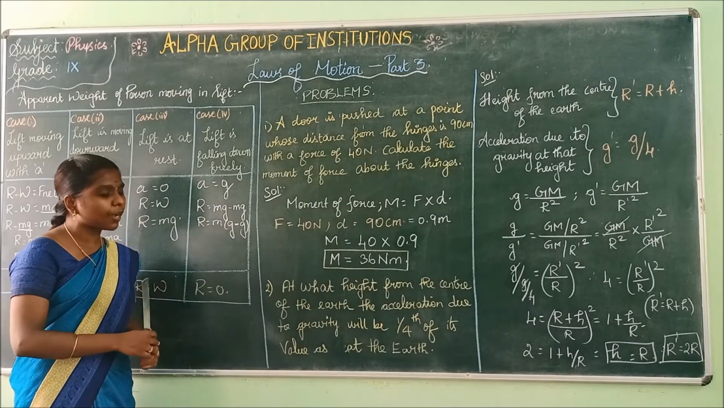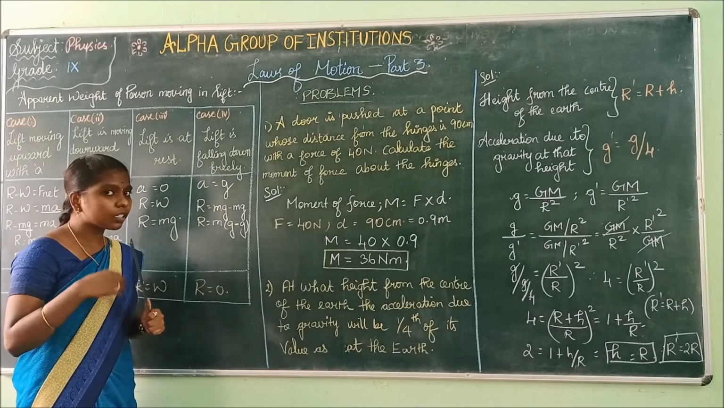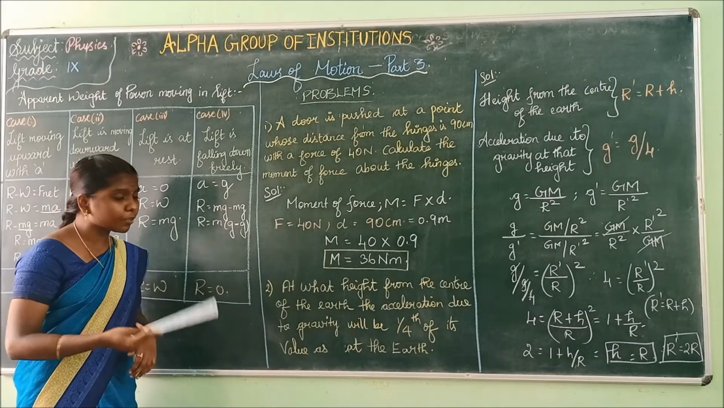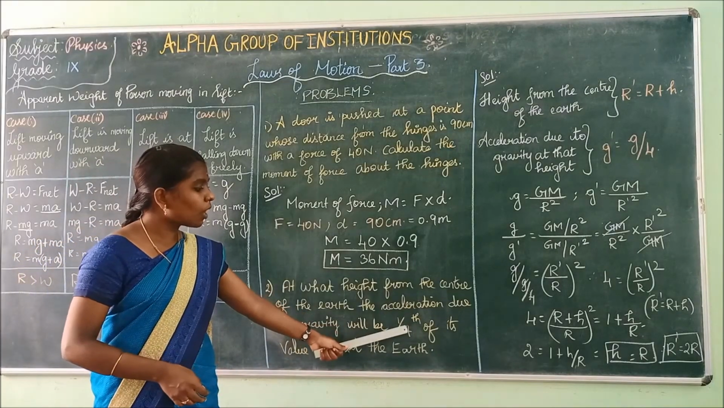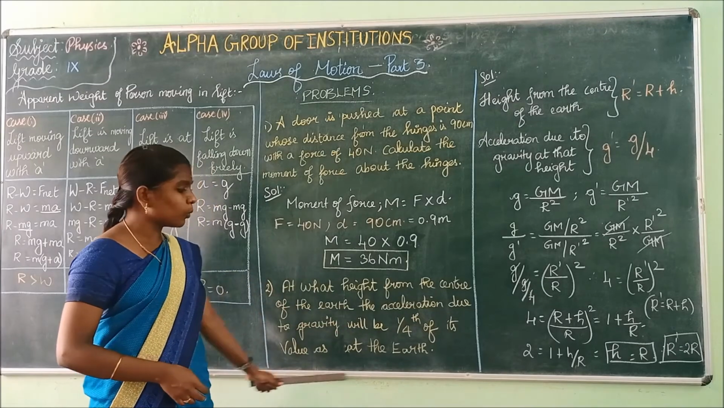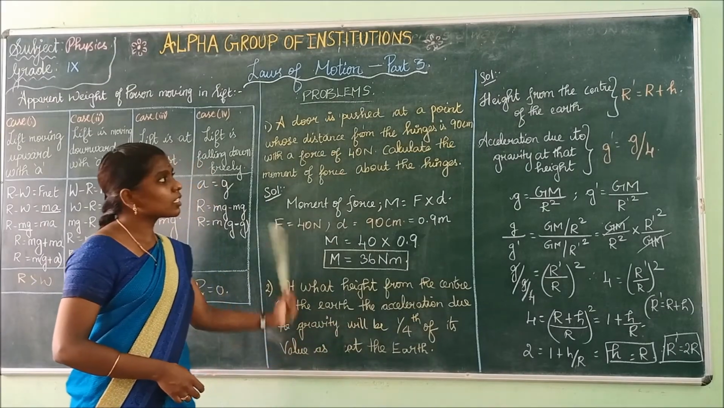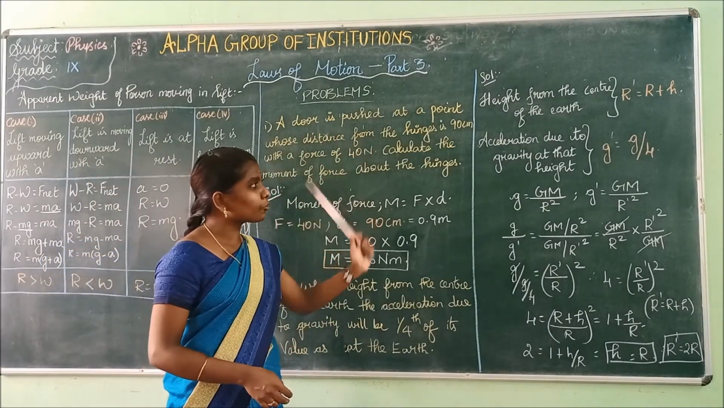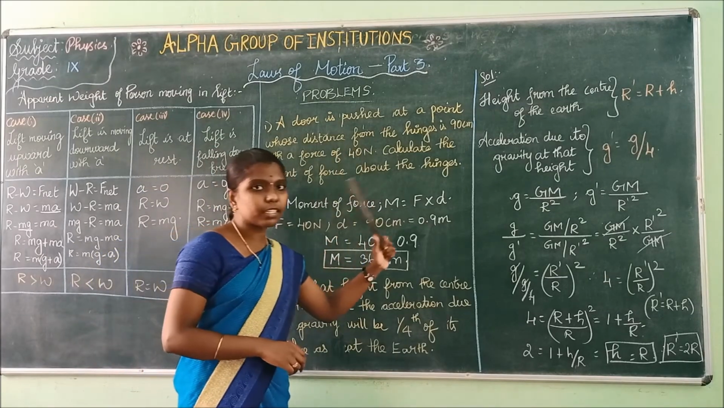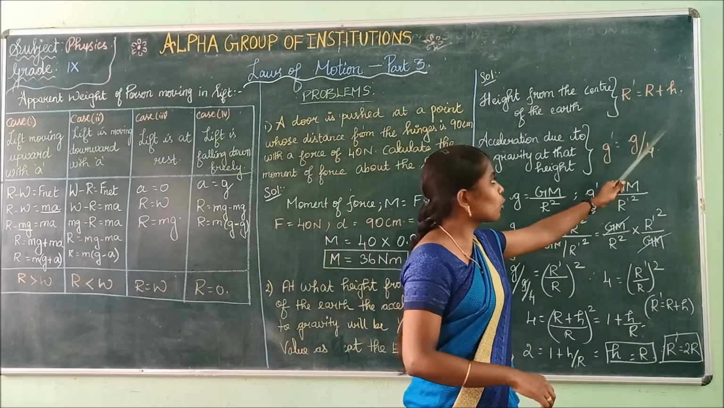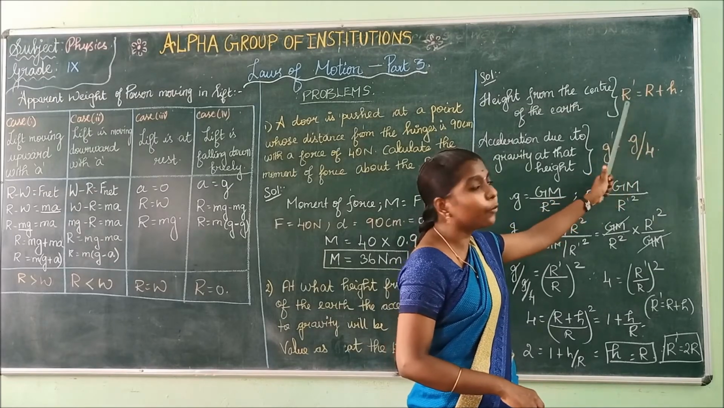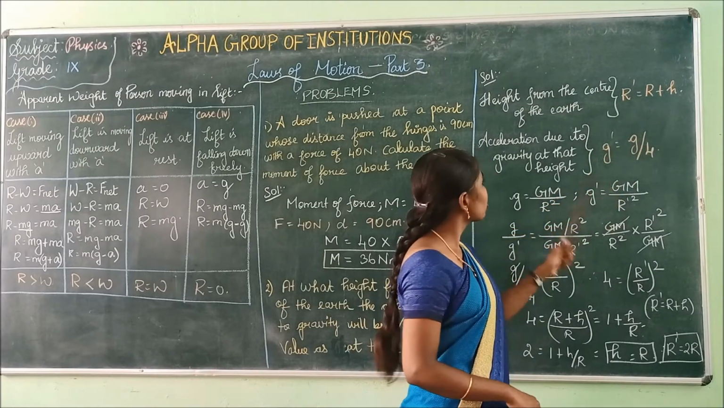Okay. They are asking us to find the height. At what height from the center of the earth will the acceleration due to gravity be 1/4 of its value at the earth? Now the height from the center of the earth is r dash. R dash is equal to r plus h.